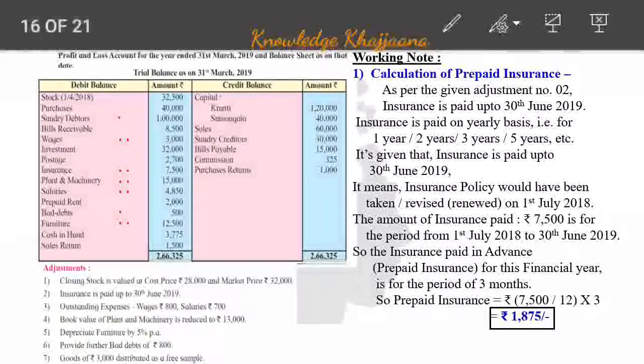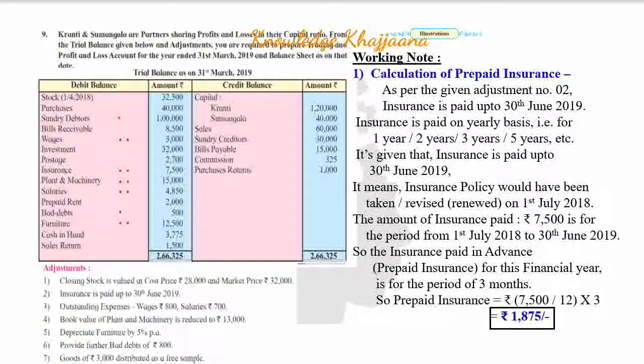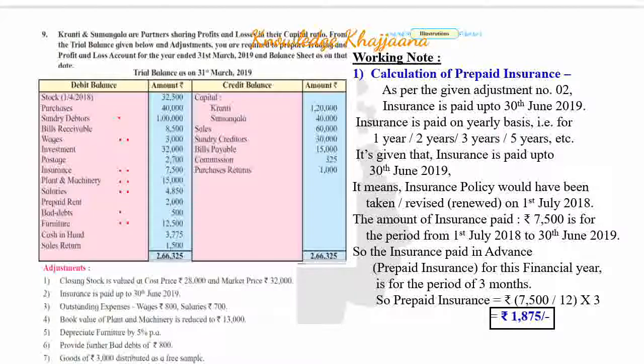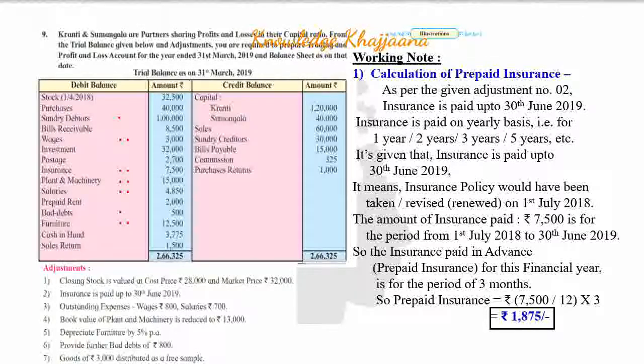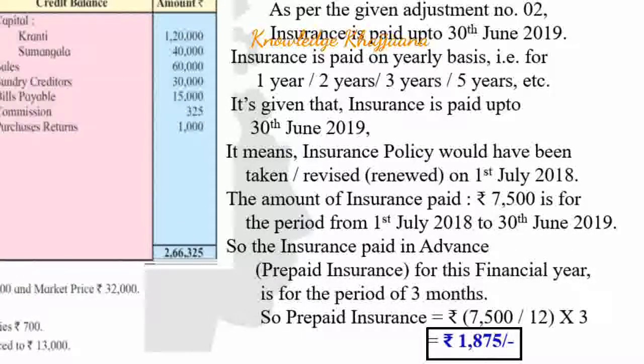As per the given adjustment number 2, insurance is paid up to 30th June 2019. Insurance is paid on a yearly basis, that is for 1 year, 2 years, 3 years, 5 years, etc. It means the insurance policy would have been taken, revised, or renewed on 1st July 2018 in last year. That's why the insurance period is ending on 30th June 2019, which comes to a 12 months period.